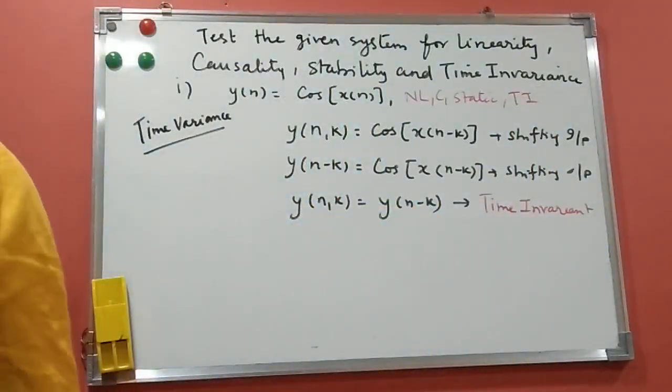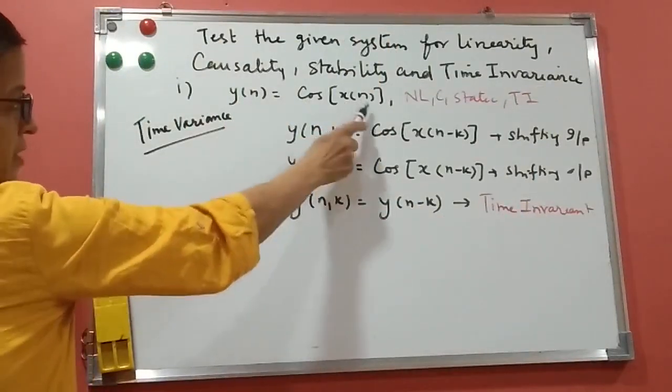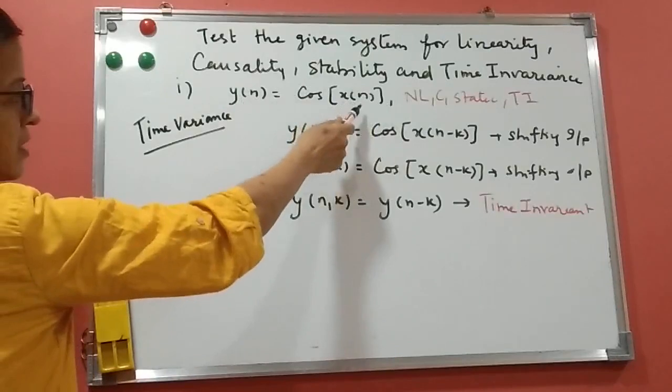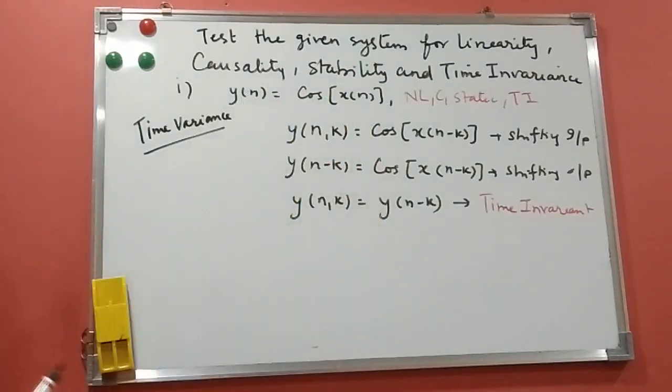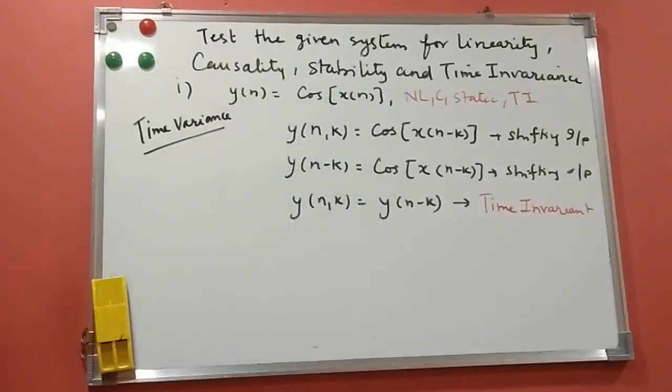From the problem itself you will understand this. See y of n and x of n, there is no change in n. If it is n minus something, or minus n, or n plus something, or n squared, 2n, 3n, then we say it may be time variant. But when y of n depends only on x of n, it will always be a time invariant system.